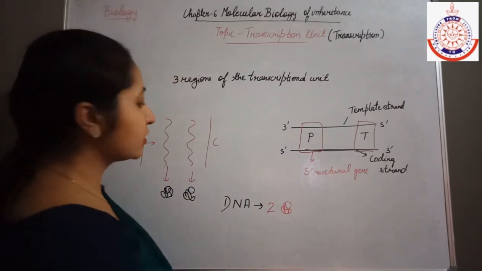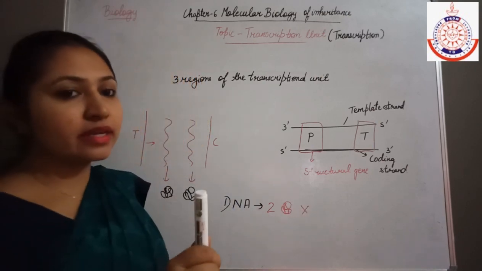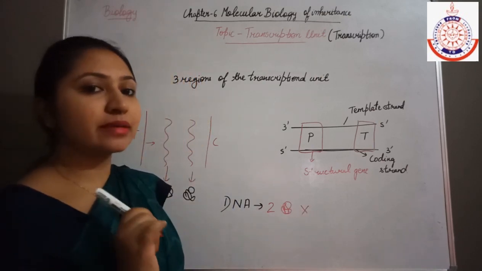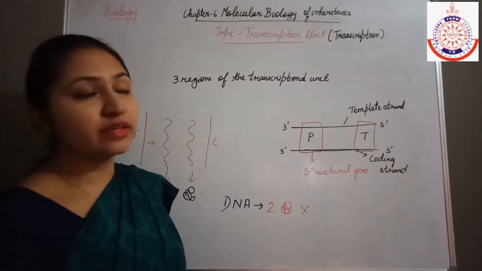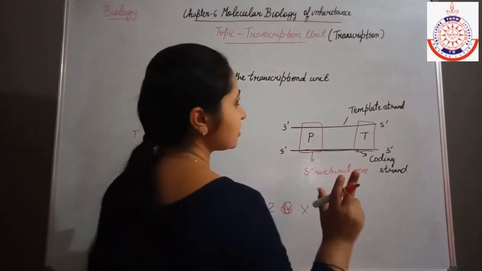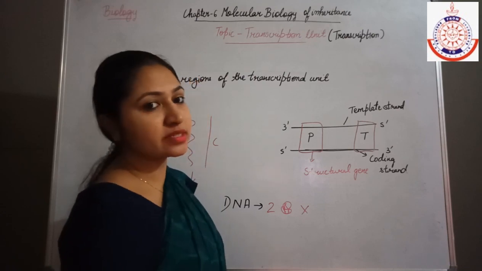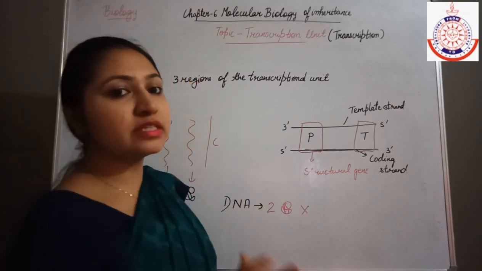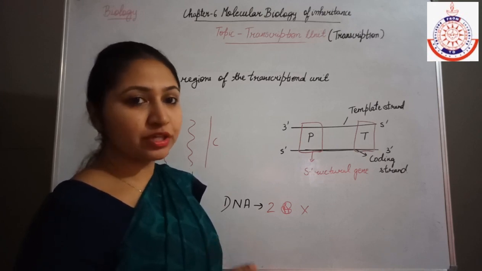But it is not correct, because one DNA segment, the segment of DNA which is known as the gene, is responsible for the synthesis of one protein only, because the genetic information present in one segment of DNA, that is the gene, is responsible for encoding one protein only.